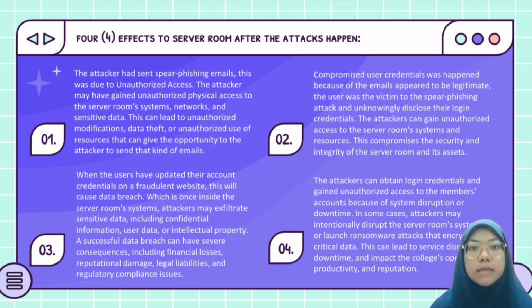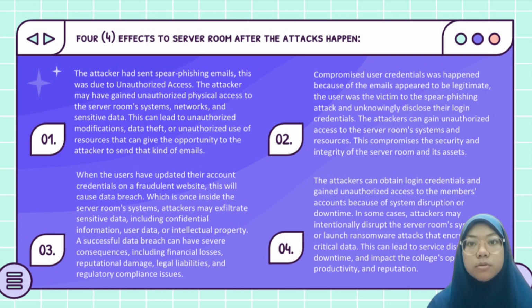Second question is explain 4 effects to the server room after the attack happened. After a network attack, the server room may experience several effects. First, the attacker sent spear phishing emails due to unauthorized access. The attacker may have gained unauthorized physical access to the server room system, network and sensitive data. This can lead to unauthorized modification, data theft or unauthorized use of resources that can give the opportunity to the attacker to send that kind of emails.